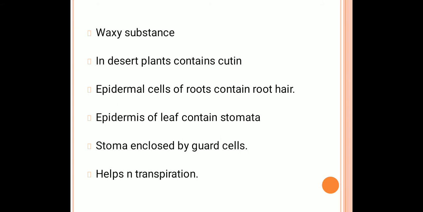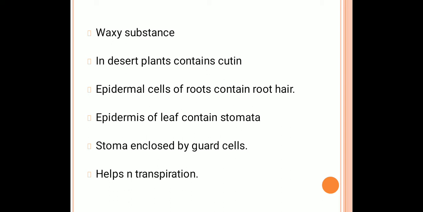Normally, the epidermal cells of aerial parts of the plant secrete a waxy and water resistant layer on the outer surface. It protects them against water loss and mechanical injury. In desert plants it contains cutin. Cutin is an organic substance, a chemical substance that is waterproof. Water cannot be lost or enter through it.